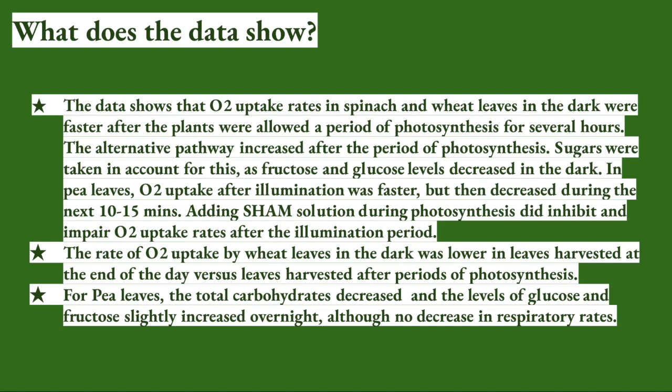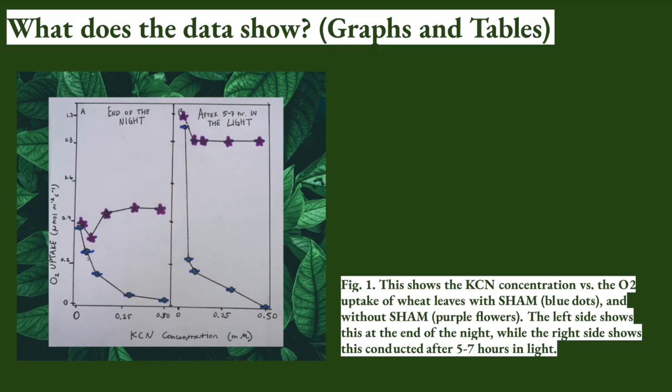And for pea leaves, the total carbs decreased and the levels of glucose and fructose slightly increased overnight, but no decrease in respiratory rates. So this is the graph constructed by me. This shows the casein concentration with O2 uptake of wheat leaves with SHAM, which is one of the solutions, in the blue dots, and without SHAM in the little purple flowers.